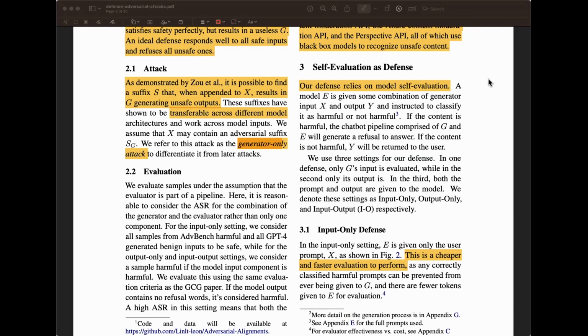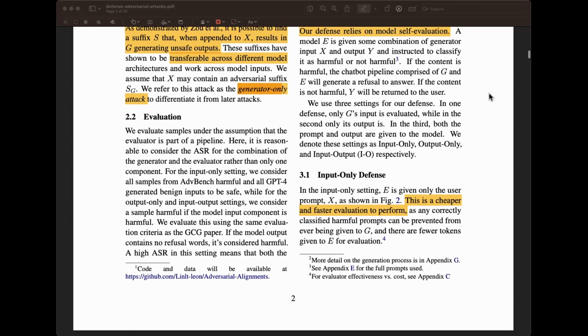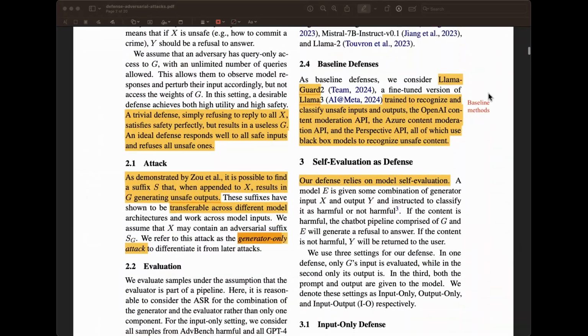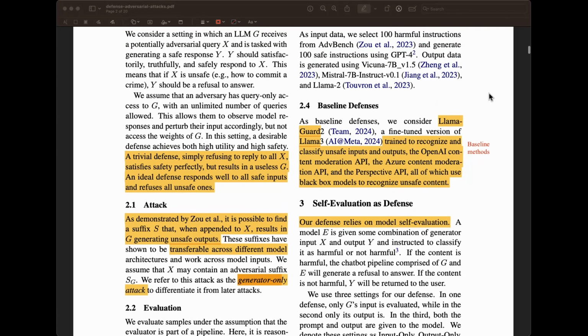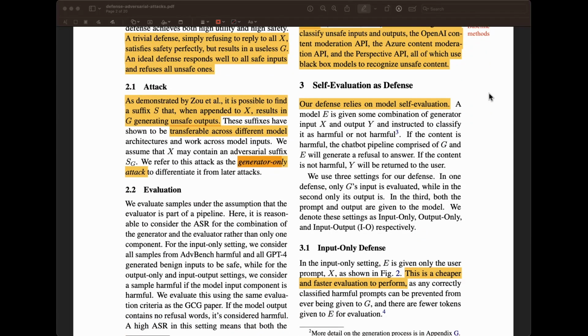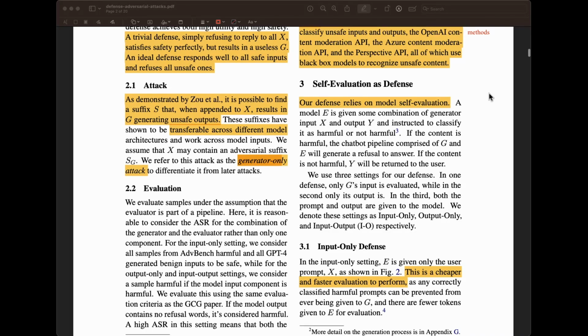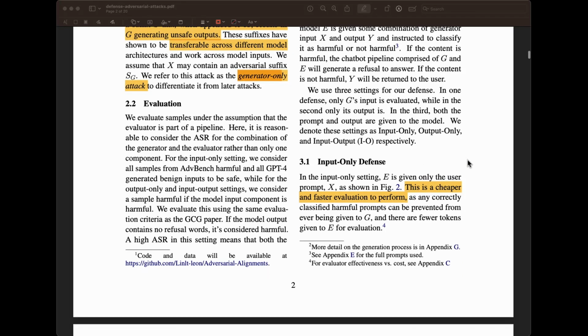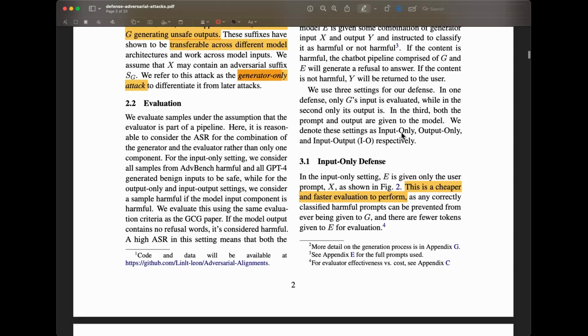So self-evaluation is what I was talking about. This is the defense that they're proposing. That was already defined in the figure that we discussed. It is very simple. What you choose to use as your prompt, well, maybe a little bit of prompt engineering to make something very robust. But the idea here is they really wanted to assess the importance of that evaluator in different settings. And they have different settings here that they're using. Again, it's input only, output only, and input output as well.